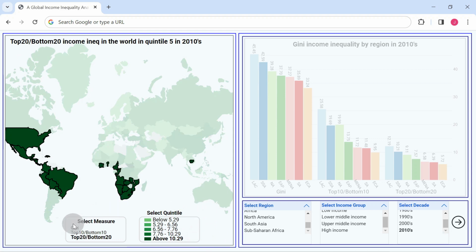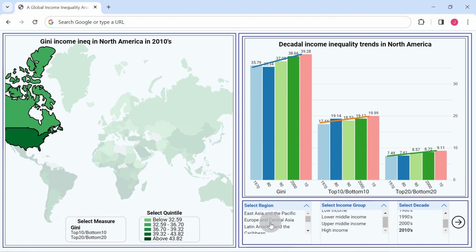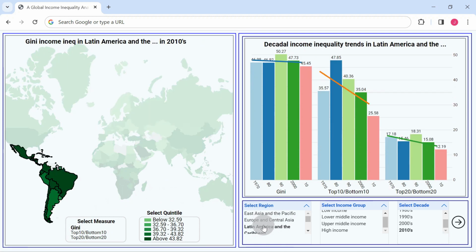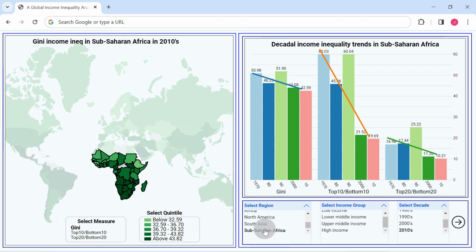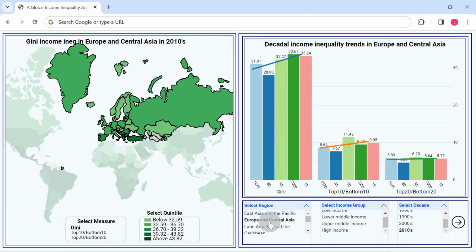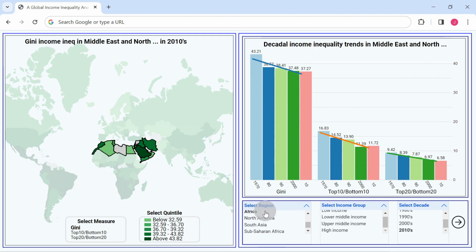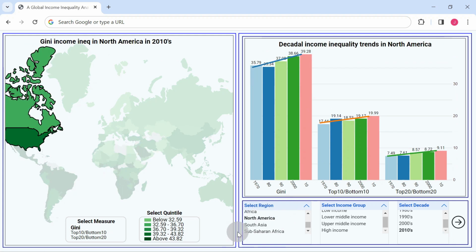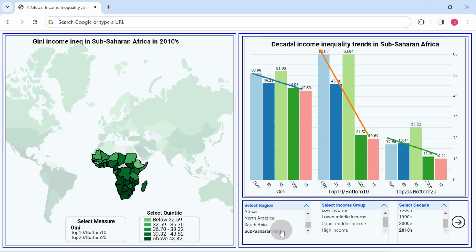Hovering over regions, one can observe the clarity of Europe and Central Asia compared to the darkness of Latin America and the Caribbean and Sub-Saharan Africa. Inequality is decreasing rapidly in North Africa, the Middle East and Sub-Saharan Africa, but rising across all indicators in North America.